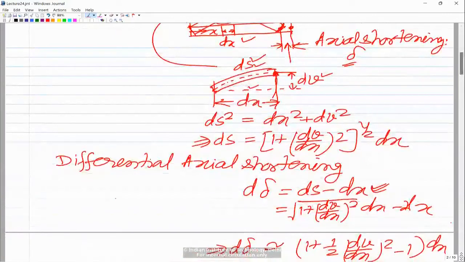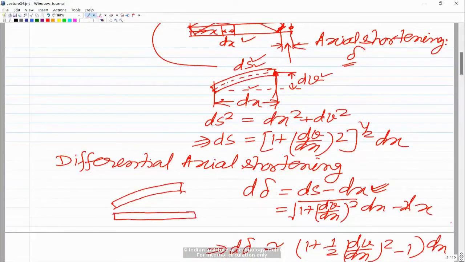Actually, it is more appropriate to think of it like this: this is the curved configuration. Initially it was some shape like this, so this end was somewhat higher. This is dx. Finally, this length is ds, and the difference between these two distances is basically the axial shortening. Okay, yes sir. You can visualize it more over here.